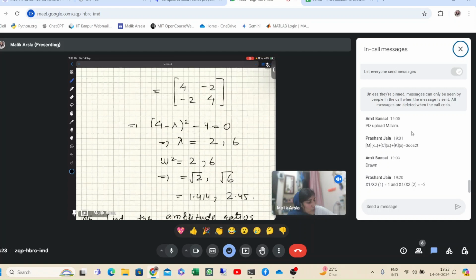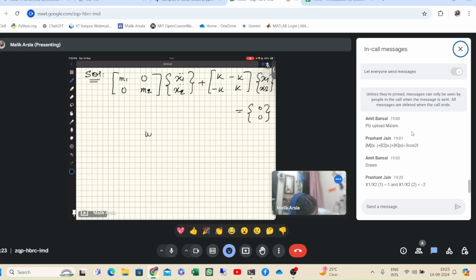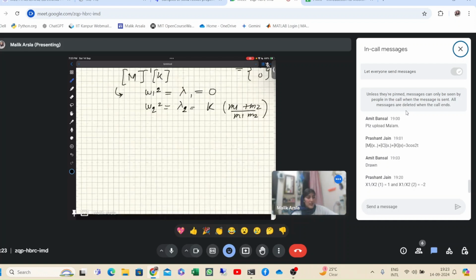Basically, lambda 1, the eigenvalue of the matrix M inverse K. So omega 1 square or lambda 1 is equal to 0, and omega 2 square or lambda 2 is equal to k(m1 plus m2) upon m1 m2. This is what we get for the omegas.